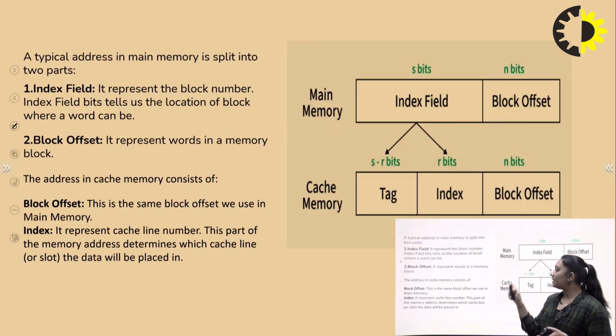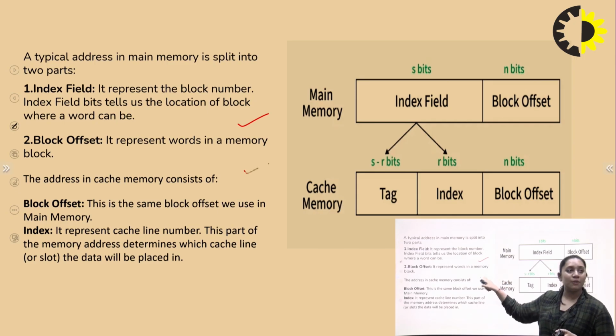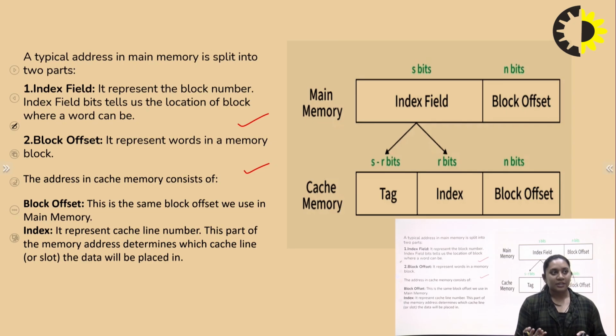Next, the memory address we require to map is split into two parts. Number one is the index field and number two is the block offset. The index field is represented in the form of the block number, where the index field bits tell you about the location of the block where the word can be found. Then the block offset is the word within the memory block, used in the form of the block offset.